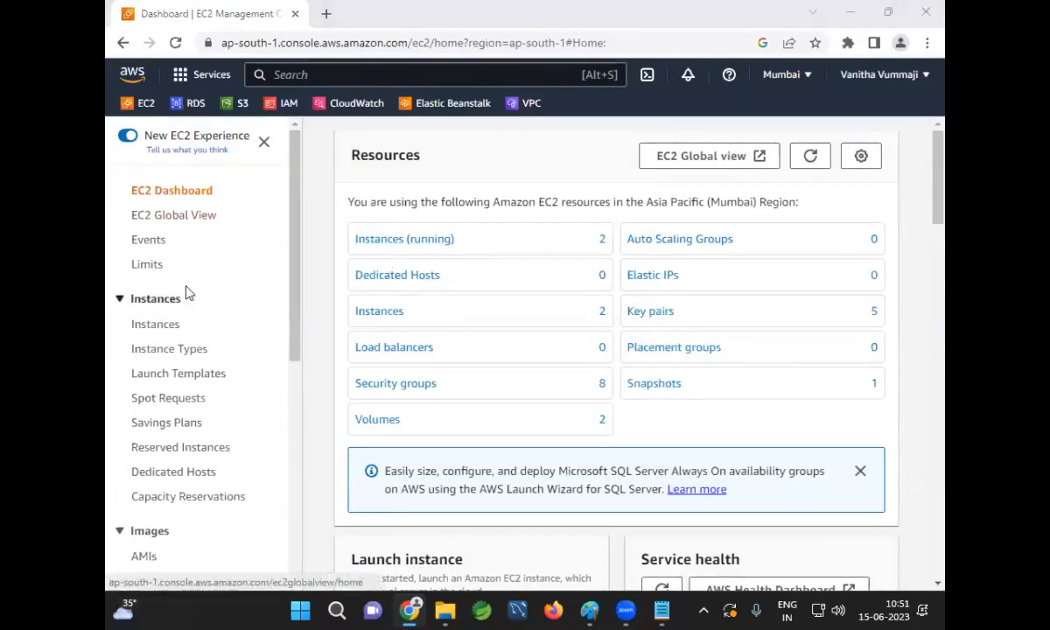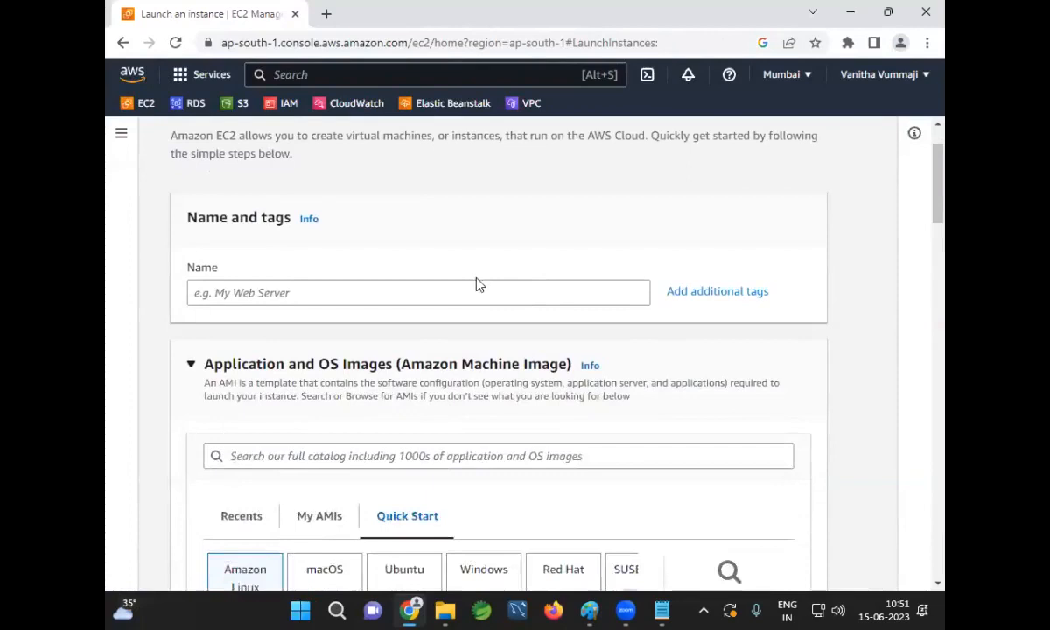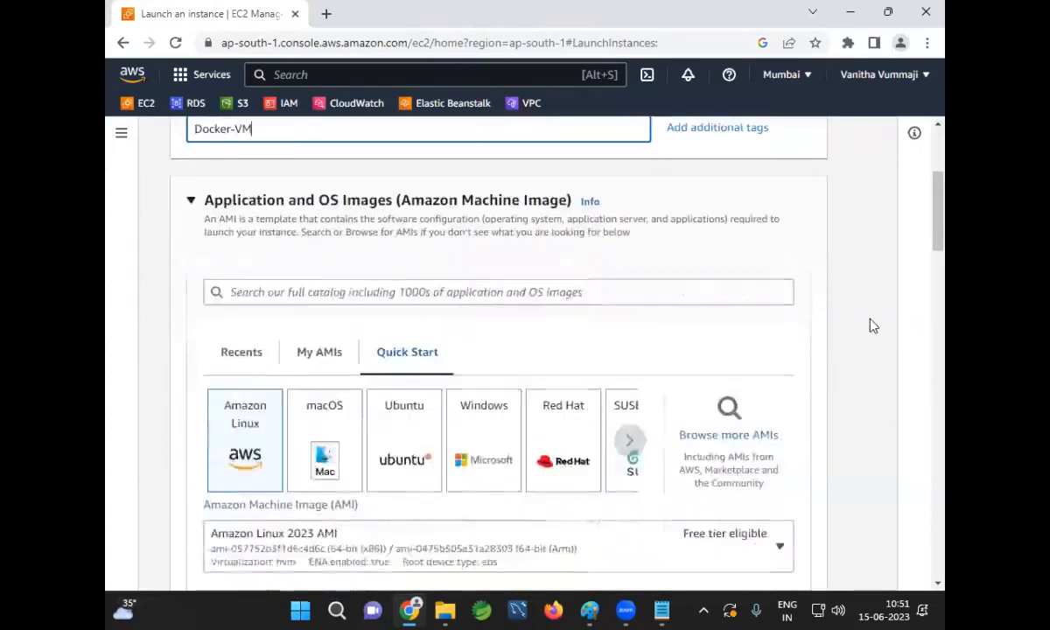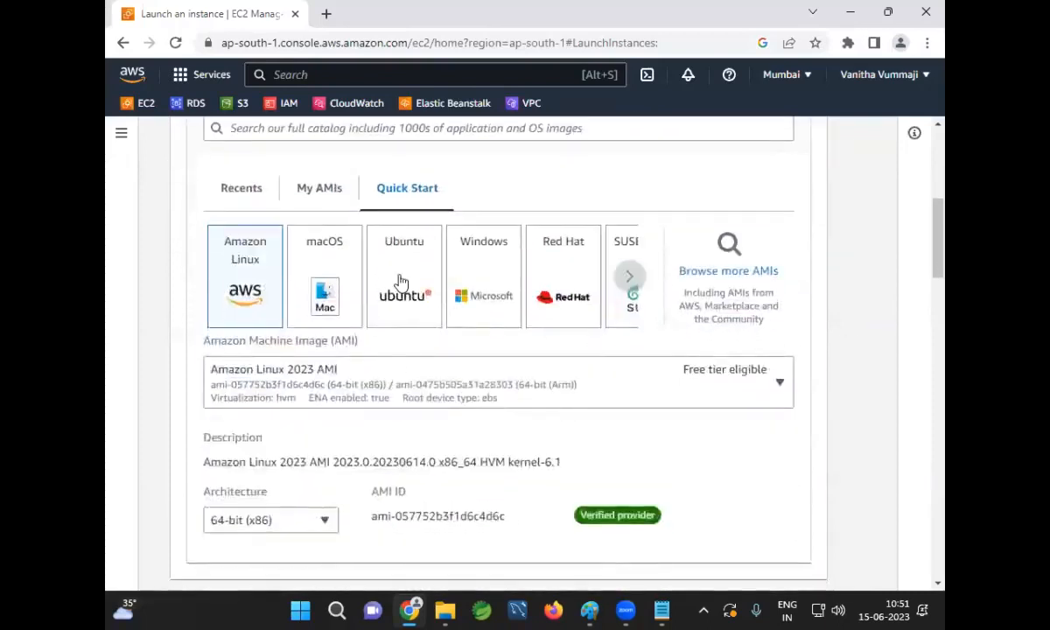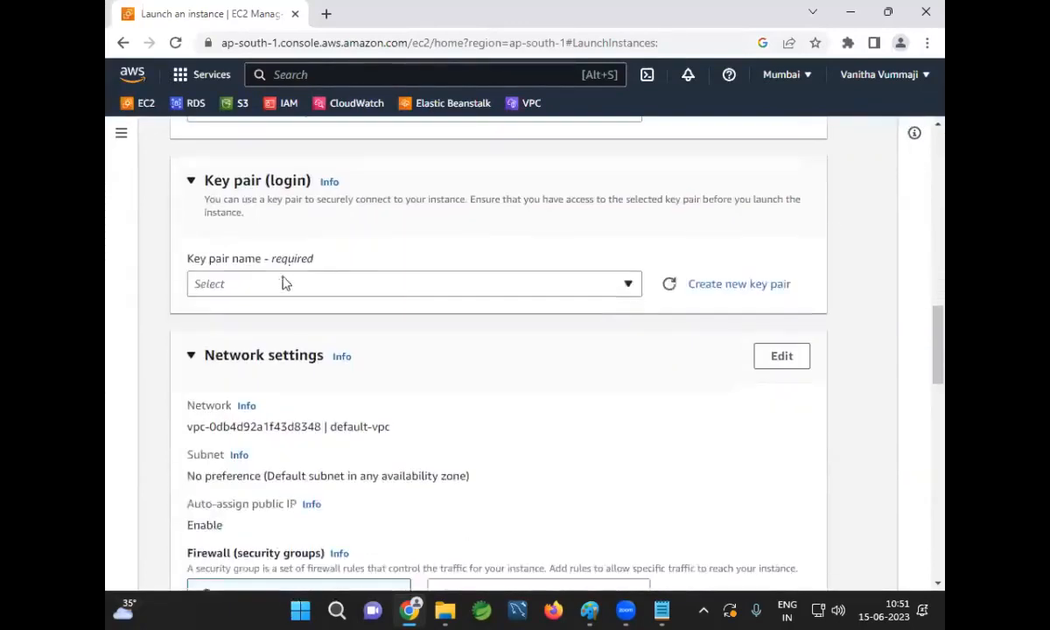Good. Now, EC2 dashboard. Go to instances. Already there are 2 instances available. We already know how to work with Amazon Linux. This time we will go with the new distribution. Go for launch instance. Now here I'm giving the name as Docker VM. That means this is a machine. In that machine I'm going to install Docker software. Okay, let me go with the Ubuntu machine. T2 micro, free tier, key pair.